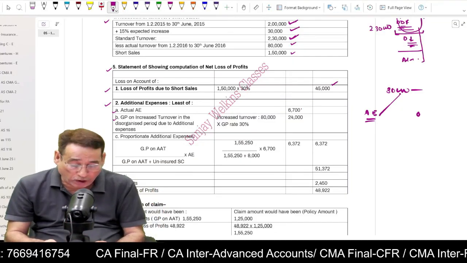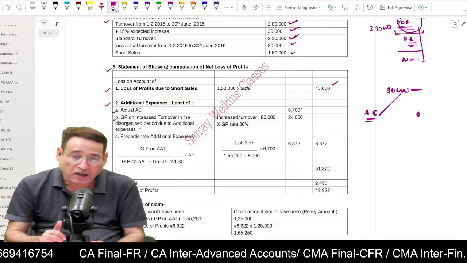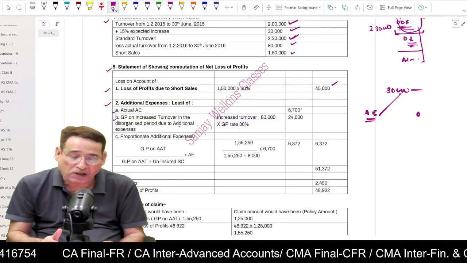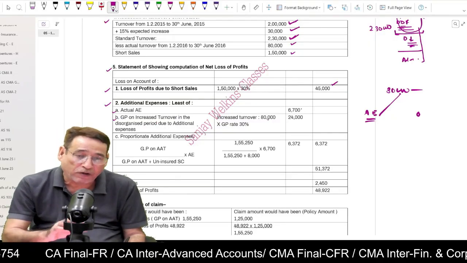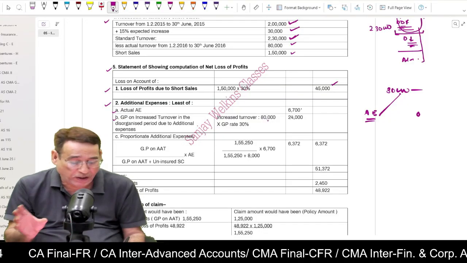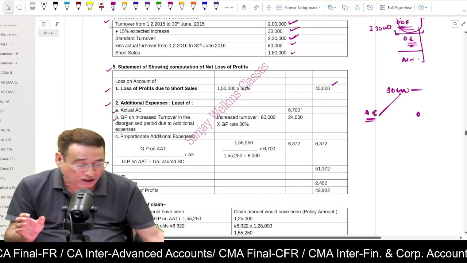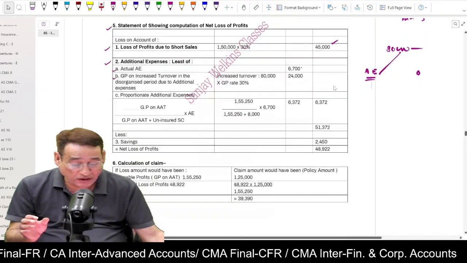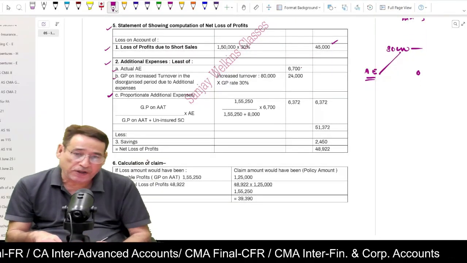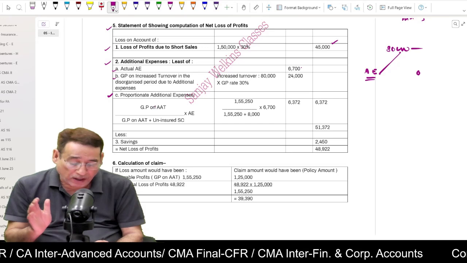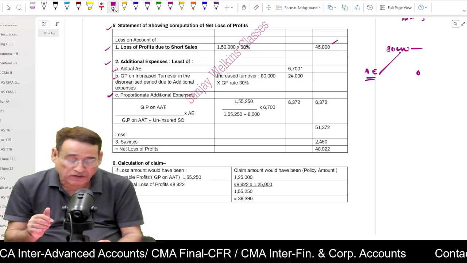So gross profit on increased turnover in disorganized period due to additional expenses. In this case, increased turnover in the dislocated period will be considered as 80,000. You multiply it with 30%, you will get 24,000. Correct? And then last, we write proportionate expenses. For that, I will write gross profit on annual adjusted turnover in the numerator.